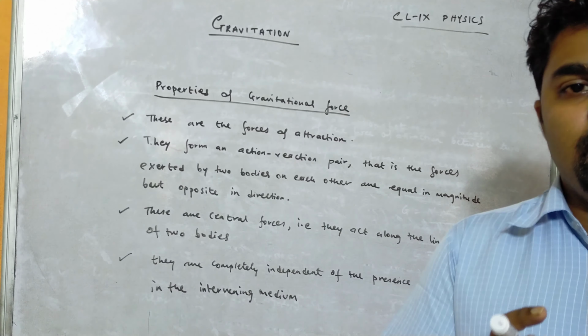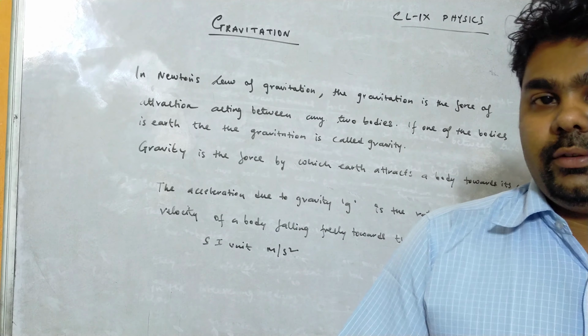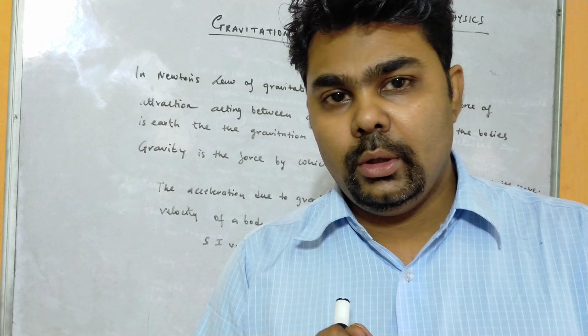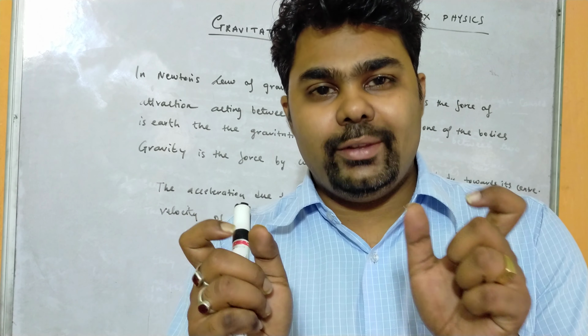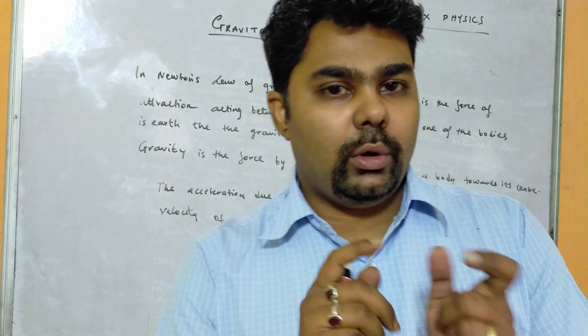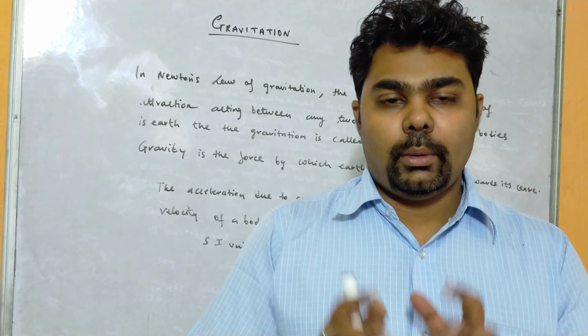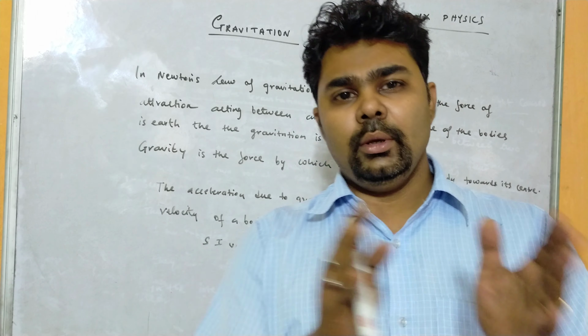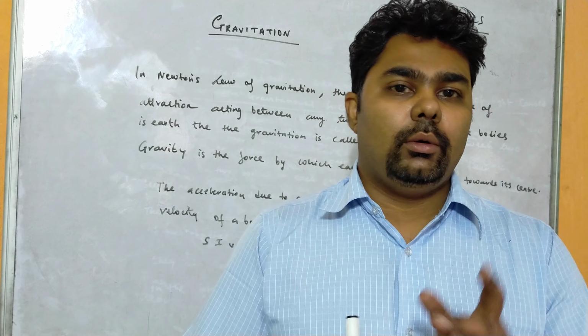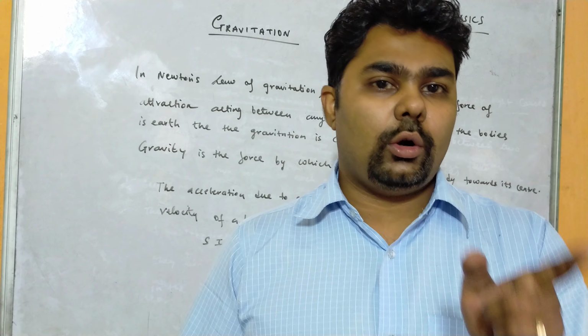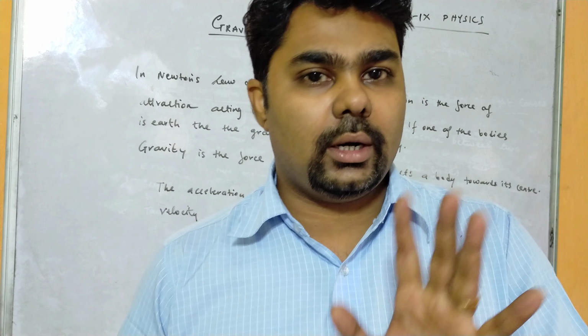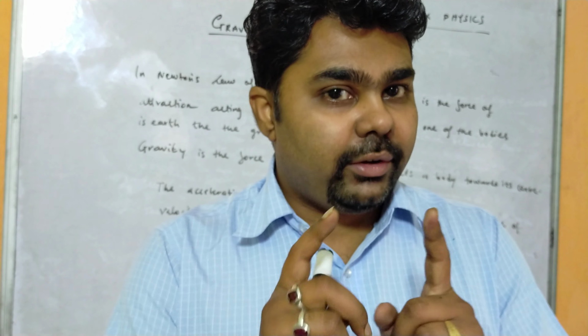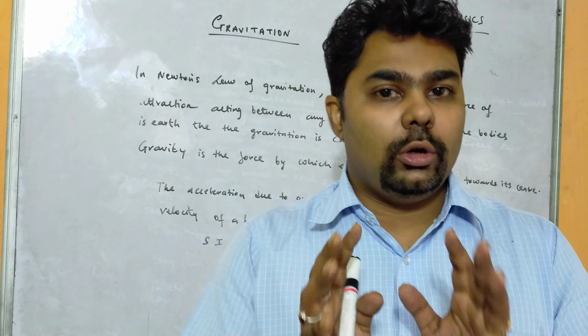I repeat, in Newton's law of gravitation, there is a force of attraction between two bodies. Let us consider m1 and m2. Both bodies attract each other in equal and opposite directions, but if either m1 or m2 is Earth, then we say that the force of attraction between those two bodies is called gravity, right?